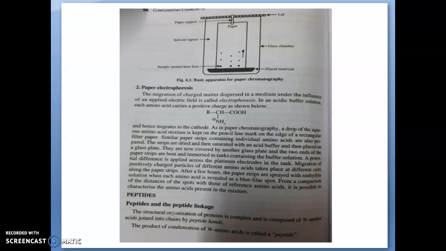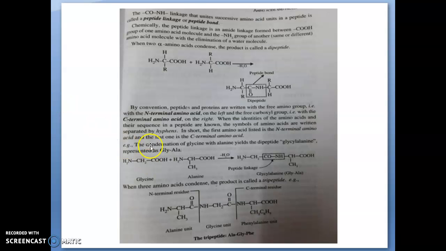There will be an elimination of a water molecule from the COOH group of one amino acid and the NH2 group of another amino acid. Here you can see that from here the water is released and forms a CO-NH, and this is the peptide linkage, or we can say an amide linkage.